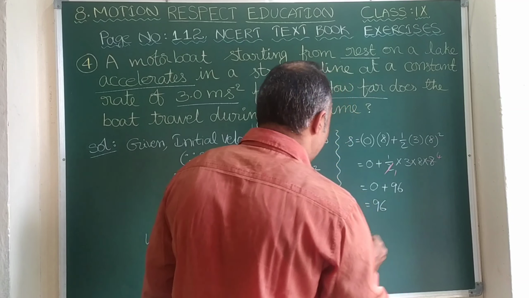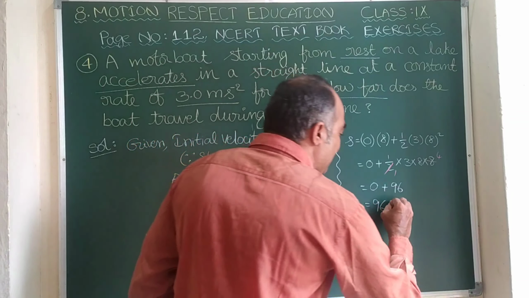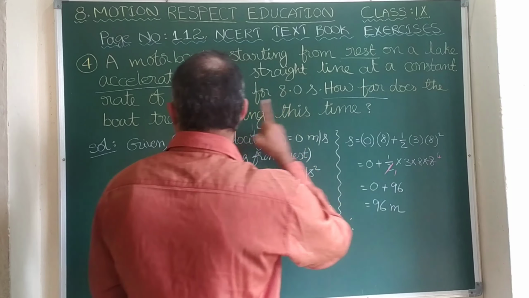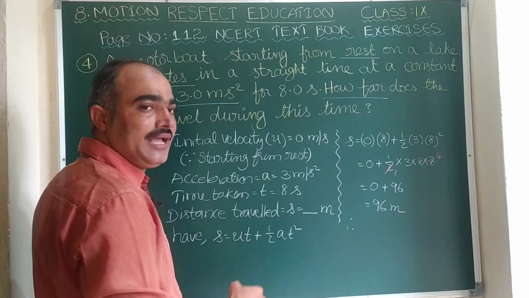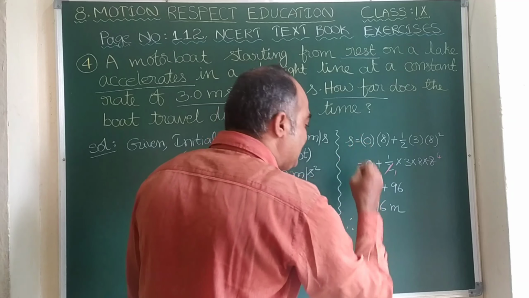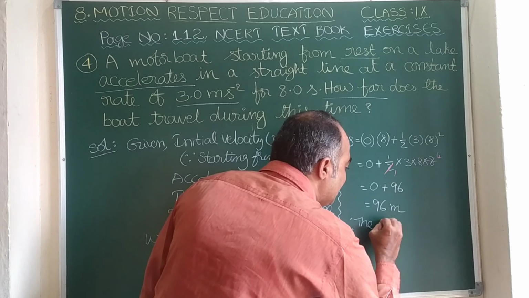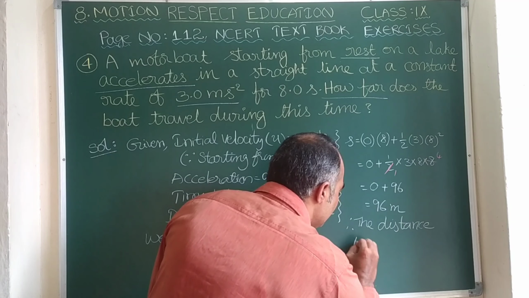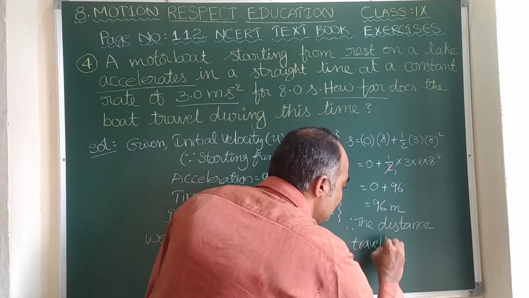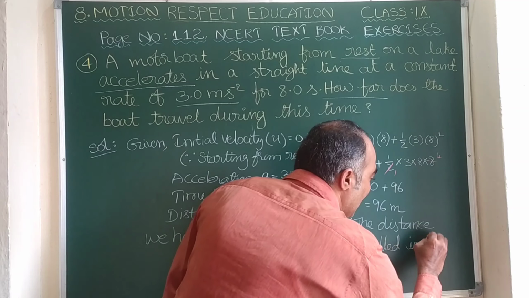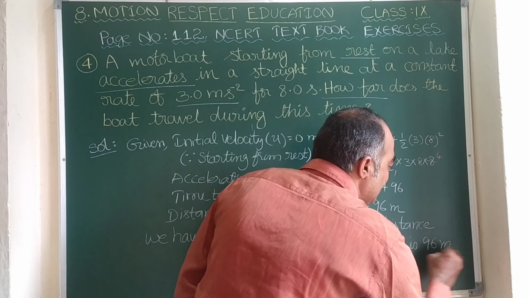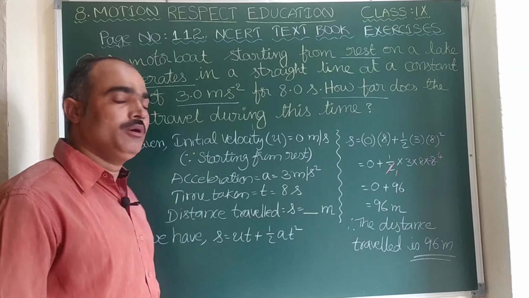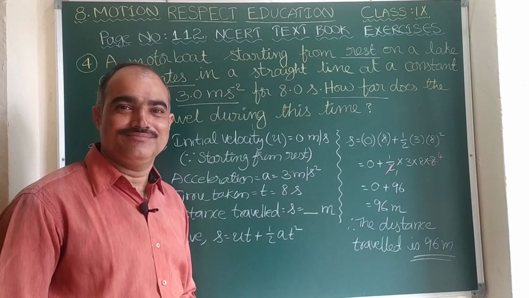As we have discussed earlier, the unit is meters. Therefore, how far does the boat travel during this time? We are asked to find the distance. Therefore, the distance travelled is 96 meters during this time. With this, the fourth problem gets completed.